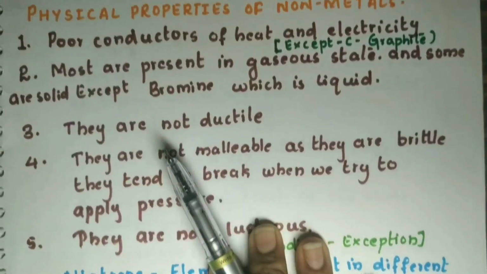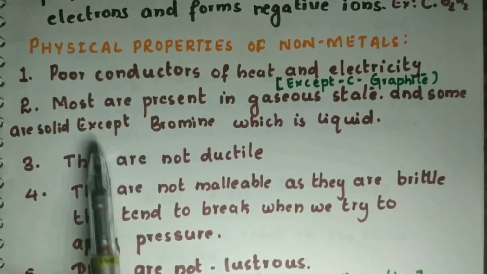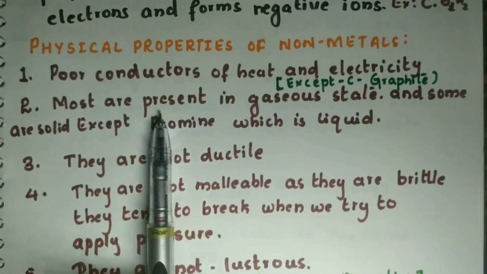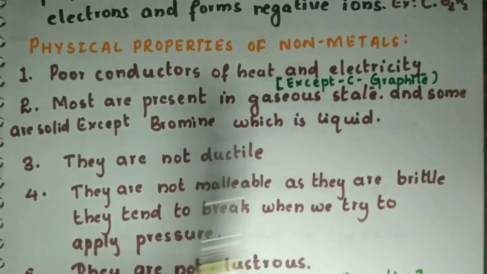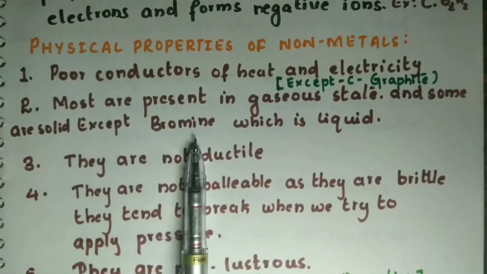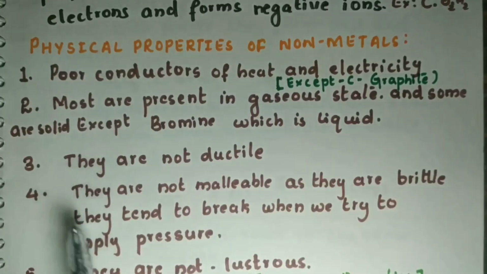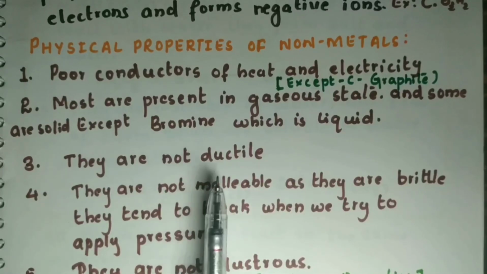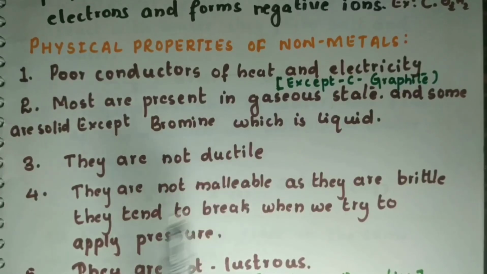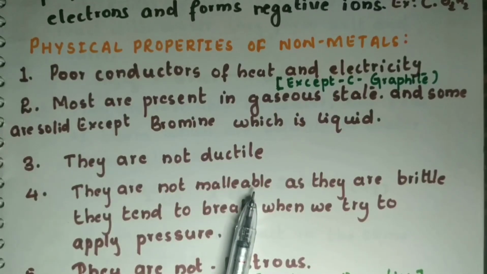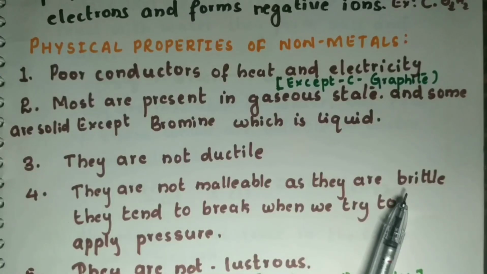The next property is that some non-metals are present in the gaseous state and some are in the solid state. The exception is bromine, which is liquid. They are non-ductile, that is they cannot be made into wires. They are not malleable. They are very brittle. They break when we apply pressure. They are not lustrous. They are not very shiny, but the only exception is iodine, which is shiny.